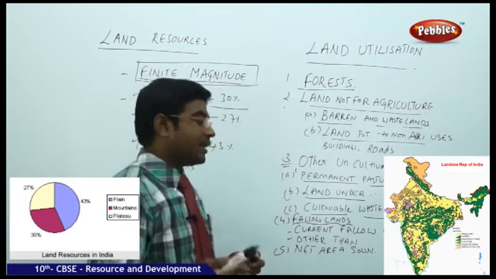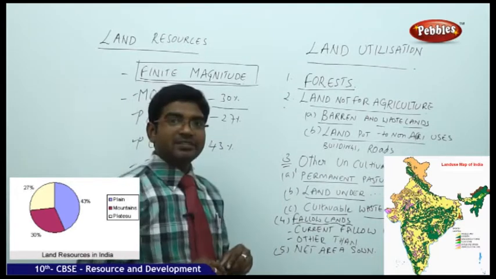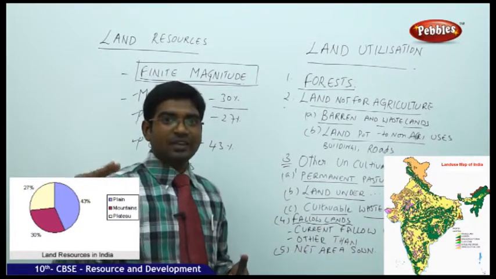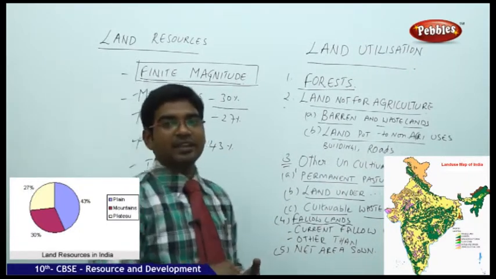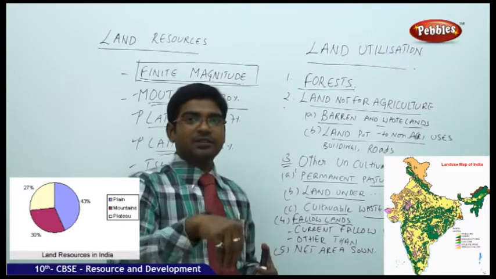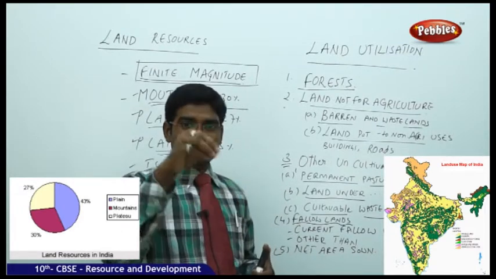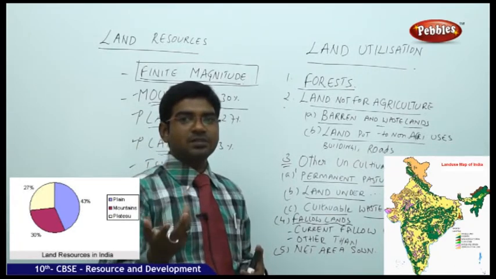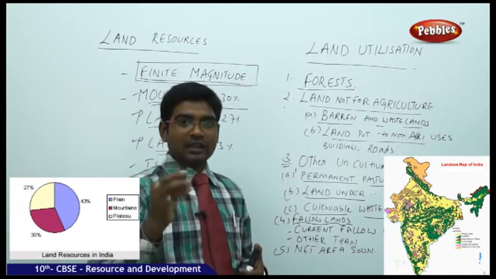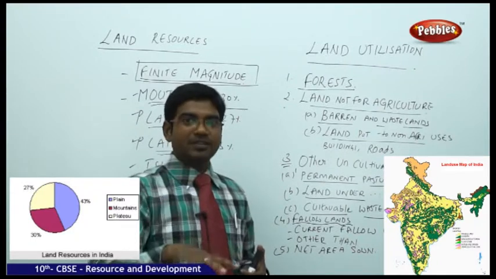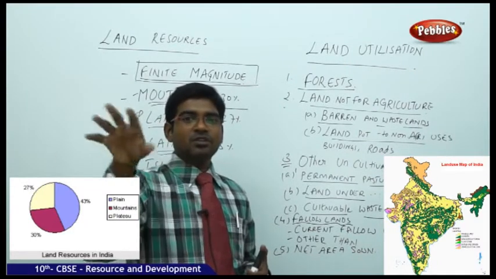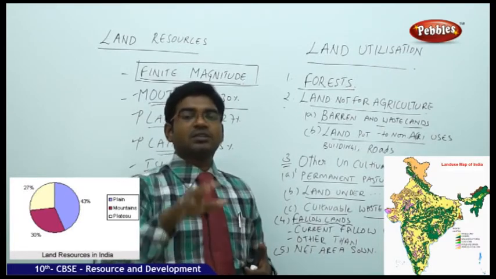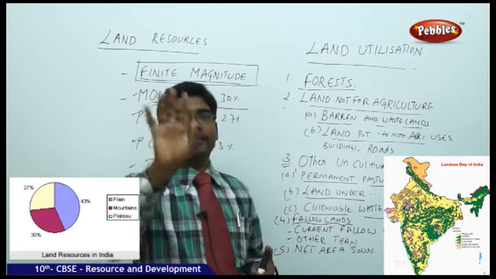Fallow means empty. Empty lands, current fallow lands. Current fallow lands means, do you get current there, sir? Not that kind of doubts. Current means present. Presently it is empty. Currently it is empty means at present, this year, because of some problem, that particular family did not put any crop. That is called current fallow land.